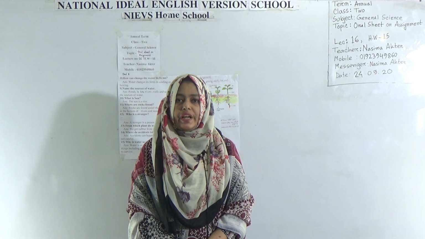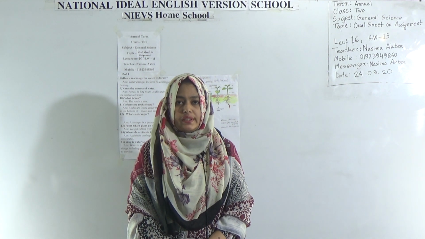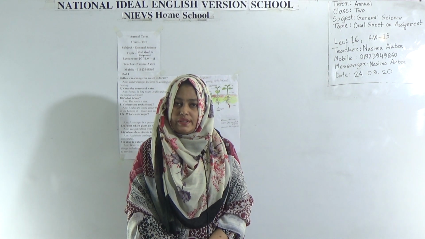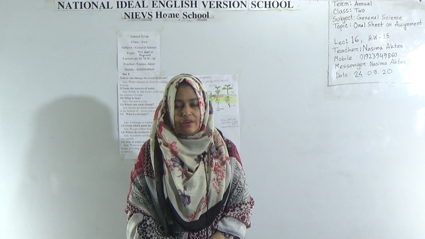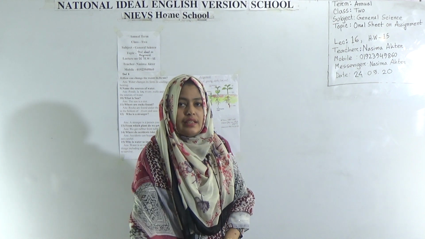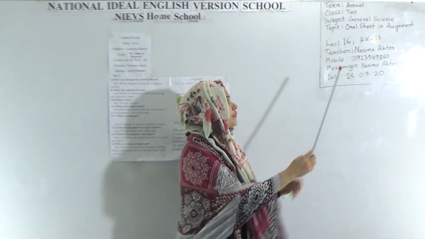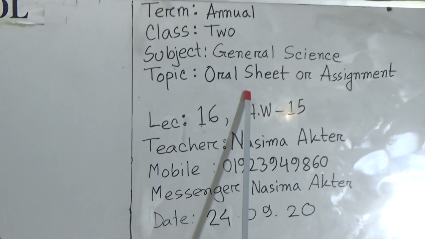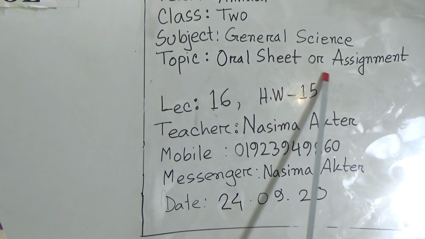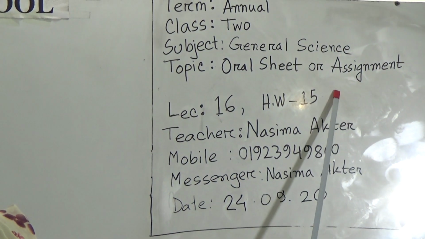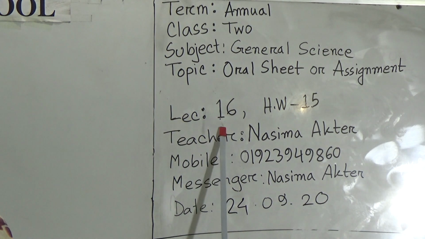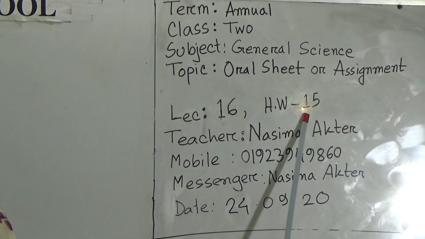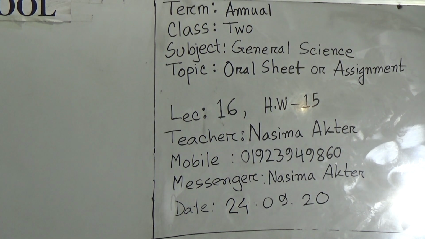Dear student, today I am going to take General Science class for class 2 student. Our today's topic is oral sheet and we will discuss about our assignment. Let us see our today's topic at a glance. Our today's topic is oral sheet. We will discuss about oral sheet or assignment. I will give you assignment and this is lecture number 16 and I will give you SW. Our SW number will be 15 number SW.